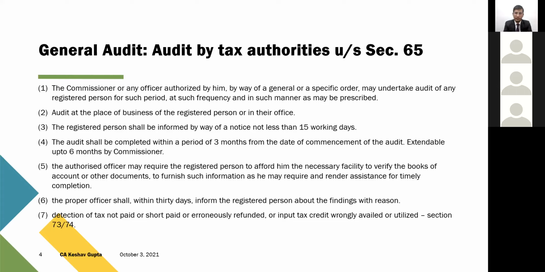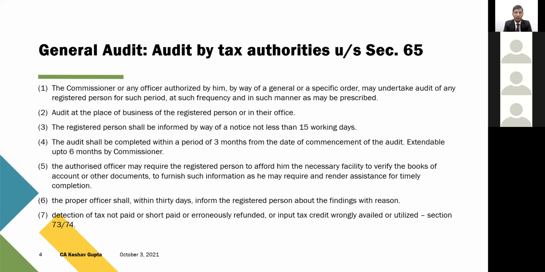So whichever is later. The period of 3 months would start from that particular date, and the audit team is supposed to complete that audit within 3 months. If you see, all the conditions are mandatory. Notice is mandatory, 15 working days notice is a mandatory condition. Audit has to be completed within 3 months, because everything is preceded by the word shall. But this 3 months period is extendable to 6 months by the commissioner in special cases. With the permission of the commissioner, this period can be extended to 6 months.